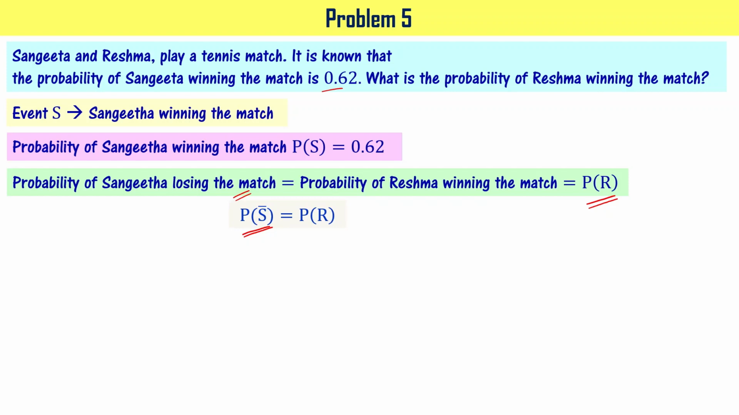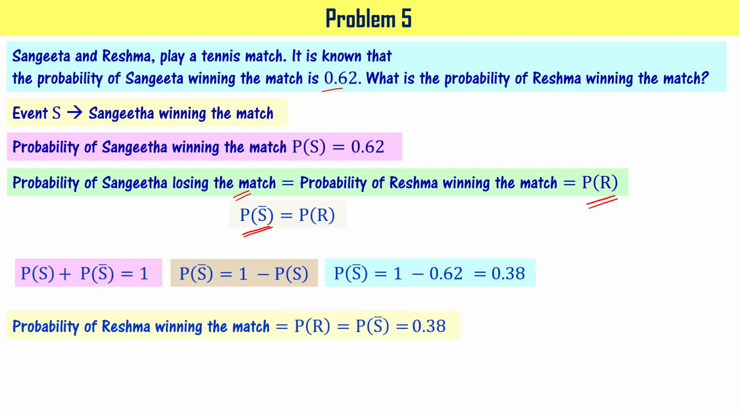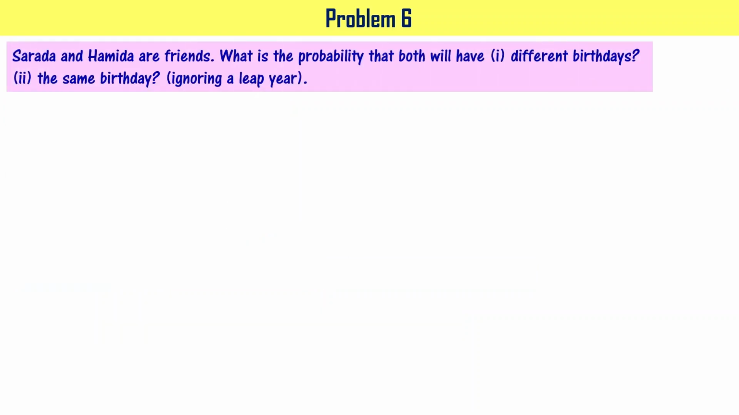So P of S is 0.62. We have to find P of not S. That is equal to P of R, right? We know P of S plus P of not S can be written as 1. So when you rearrange, P of not S is going to be 0.38, right? That is equal to P of R. It means probability of Reshma winning the match is 0.38. I hope you understood the problem. Let's go to the next problem.